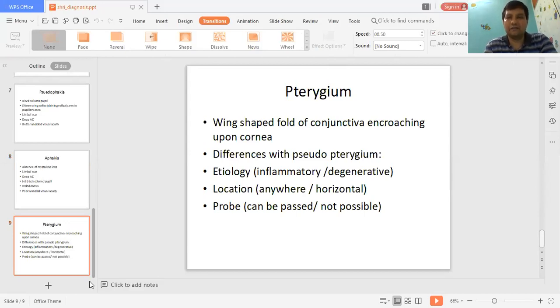And 80% of diagnosis is made on the history. So you should take the history very meticulously in the patients.